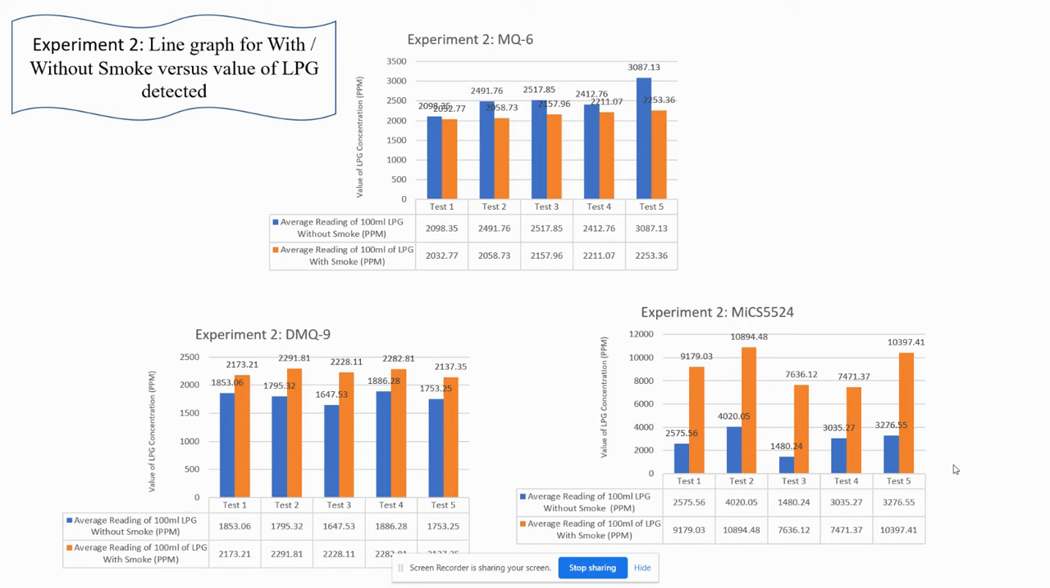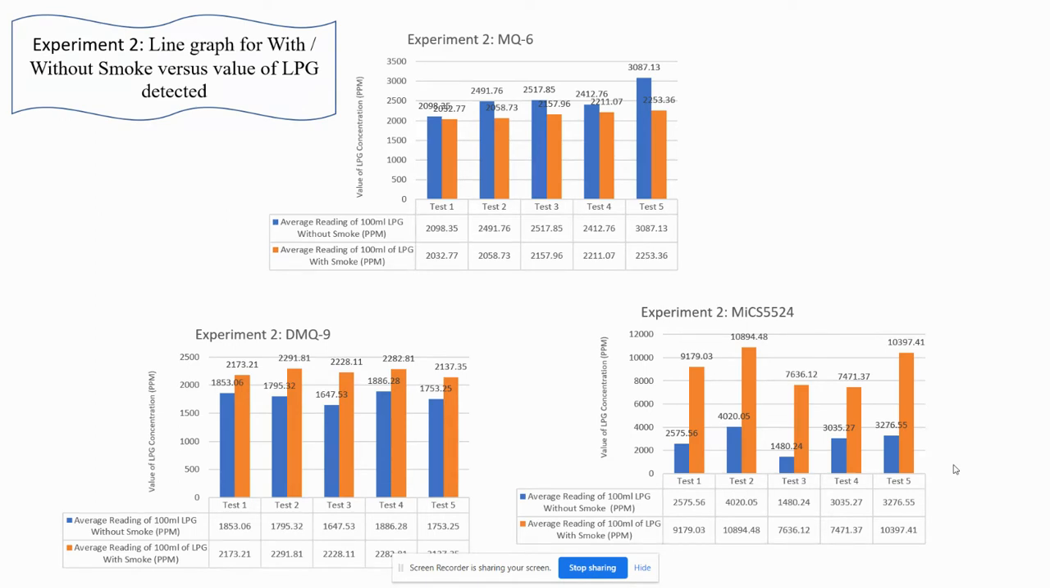For the MQ9 and MICS 5524, since both of the sensors have the capability to detect other substances and gases including smoke but don't have the capability to specify the substance they detect, both of the sensors have higher readings after the smoke was introduced. However, they have different behavior of displaying the end reading. For example, the MQ9 end reading shows the concentration of smoke and LPG seems to add up.